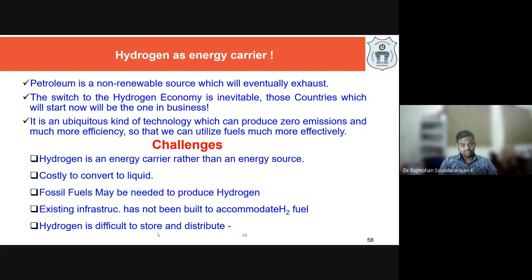Okay, and also to produce hydrogen we may depend upon fossil fuels again. So that makes it not a completely green process, right? So we are going to use hydrogen as a fuel in a fuel cell, whereas that hydrogen is produced from a fossil fuel source like natural gas. So when the source from which the hydrogen is produced is not a renewable process, then it is also going to be a challenge for us, right? So that's why we want to produce more hydrogen from pure green sources.